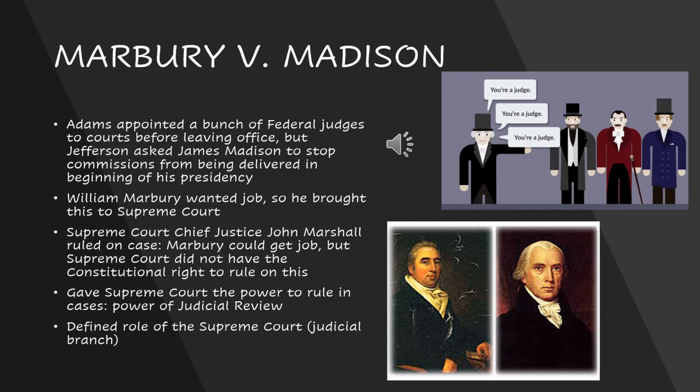So out of this case, he now is going to give the Supreme Court the power to rule in these cases. He's going to give the power of judicial review to the Supreme Court and the judicial branch of the United States. And this essentially would mean that, if there's a conflict between Congress and the power of the Constitution, the power of the Constitution would always be the supreme law of the land. It would always be the end all be all decision. Whatever the Constitution said would be the most important thing.